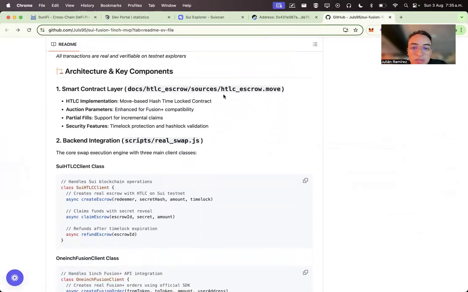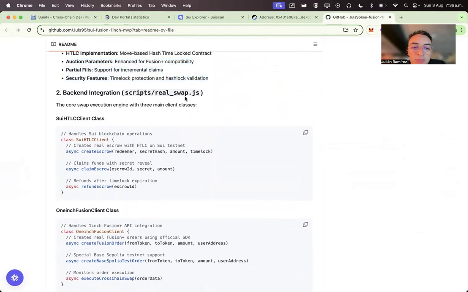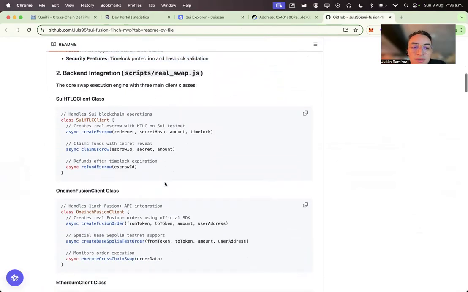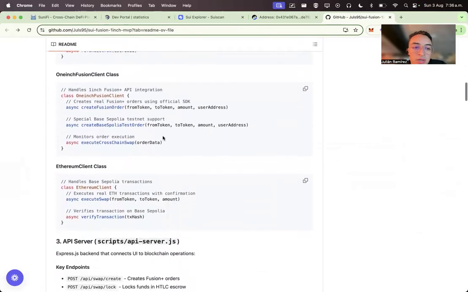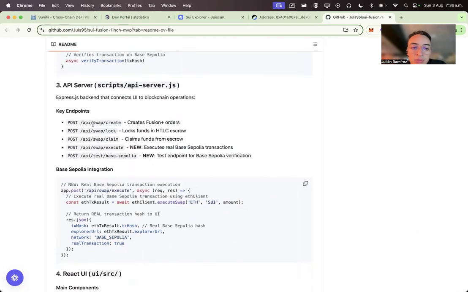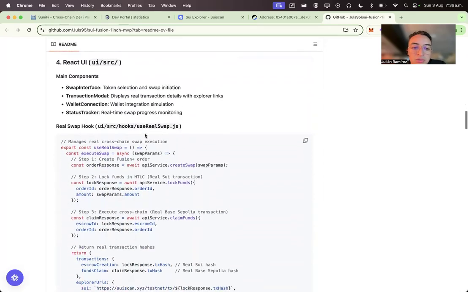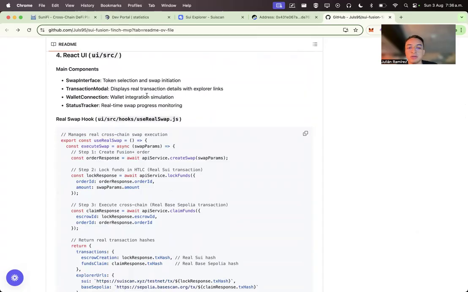The smart contract layer sources: I have a Move file where all the logic for the lock and everything else is. The real swap, which backs all the swaps between SUI and Ethereum using the 1inch API. The API server: I use an API to do all the actions, create, lock, claim, execute. And I have a user interface source code to show this in a nice way.